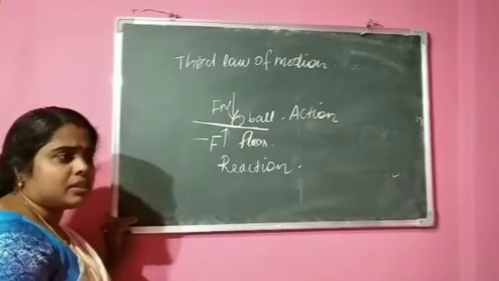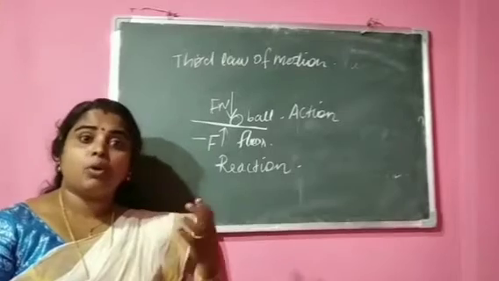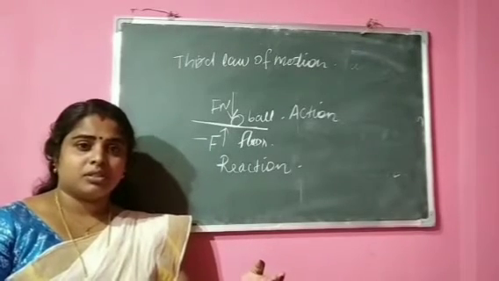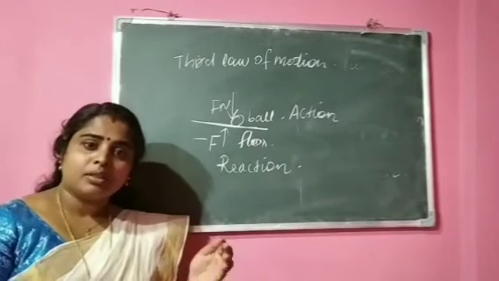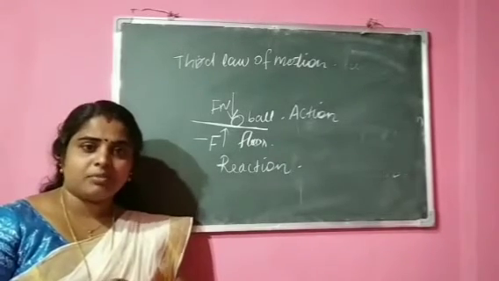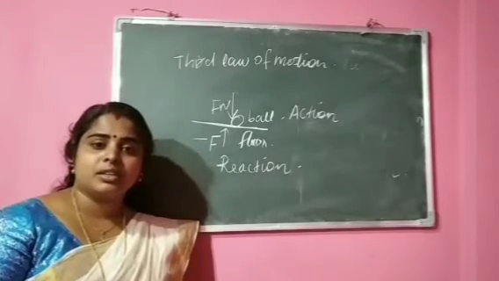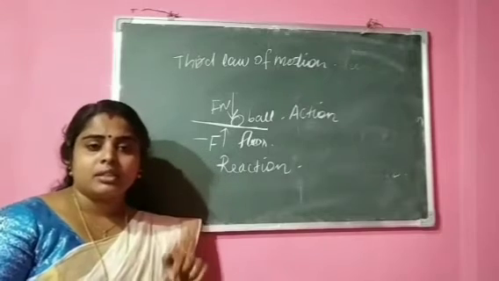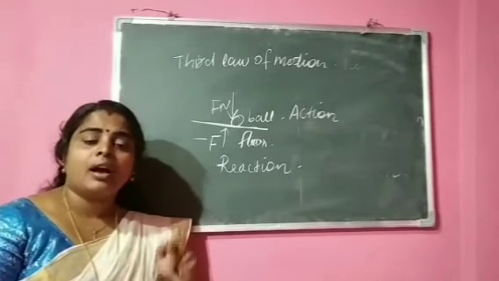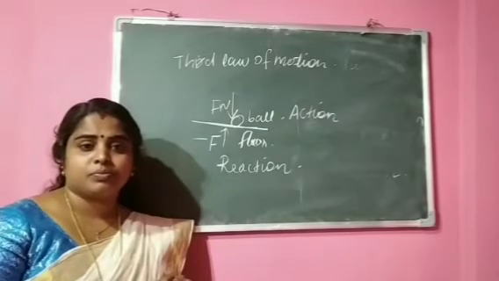One example is when we jump from a boat onto the shore. We know what will happen at that time. The boat moves backward and we move forward. How can we move forward? When we apply a force on the boat, the same force will act on our legs by the boat also.